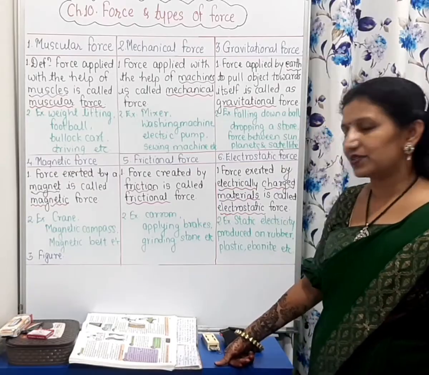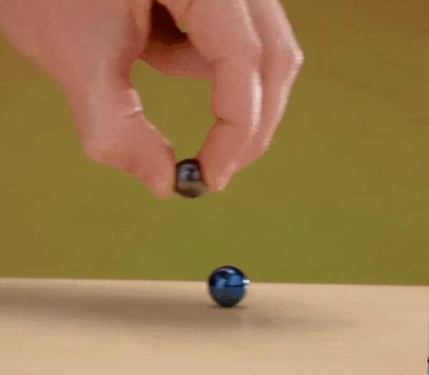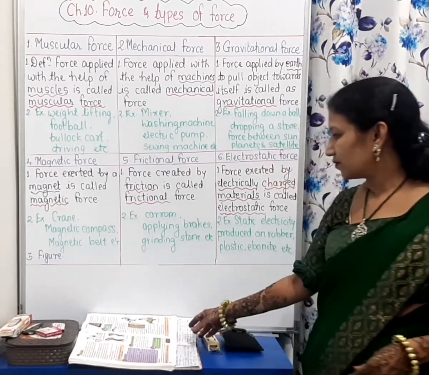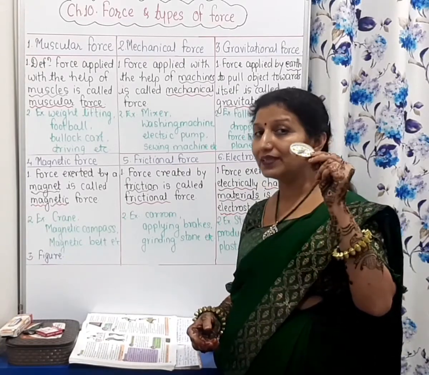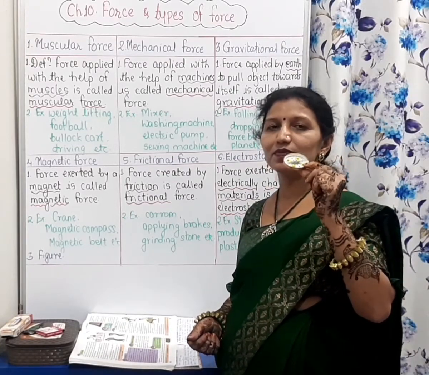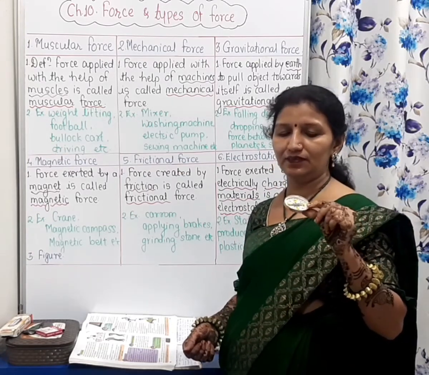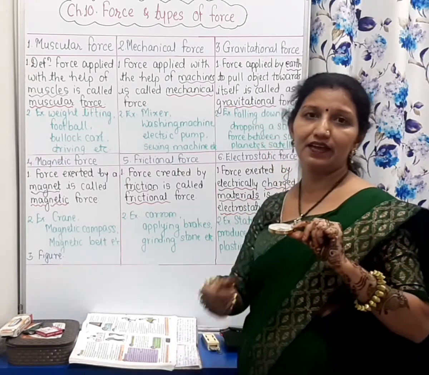Now, magnetic force. We know that there is attraction between the opposite poles of a magnet, and there is repulsion between the like poles. Based on that, we have seen so many things, and the magnetic compass is an example of this. See, it is used by so many people, especially the sailors in the sea. They use this magnetic compass so that they can understand the directions.